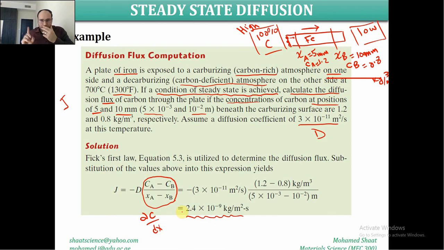But for example, for some reason, if we made the concentration the other way around, instead of having the high concentration of carbon on the left and the low concentration on the right, how about if we swap? If we make the high concentration on the right and the low concentration on the left, it means that the diffusion should be in the negative X direction. So in that case, we have to swap the values. It means that CA will be 0.8 and CB will be 1.2, for example.